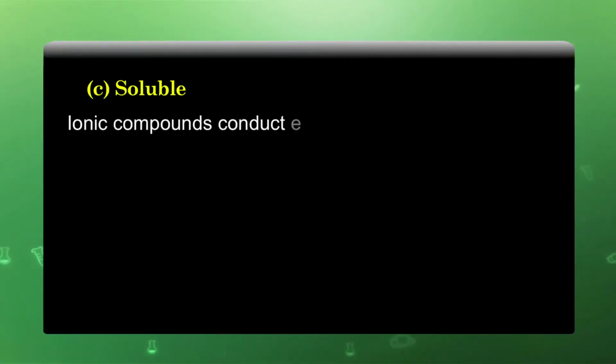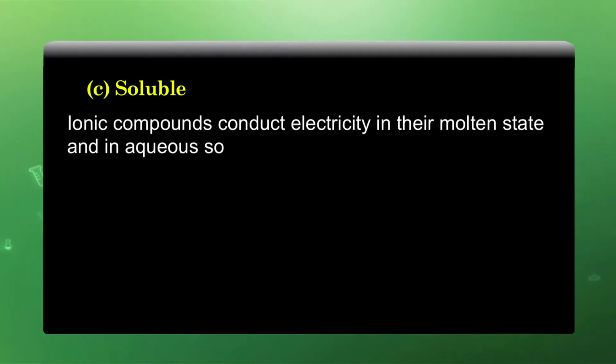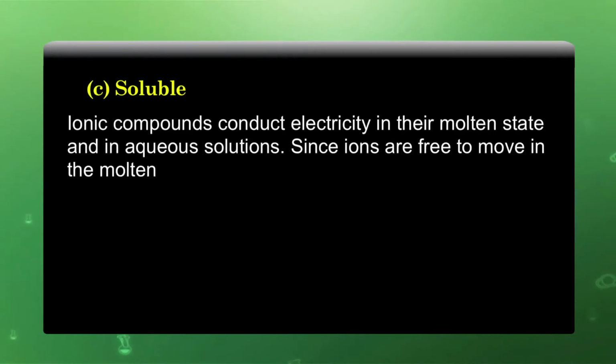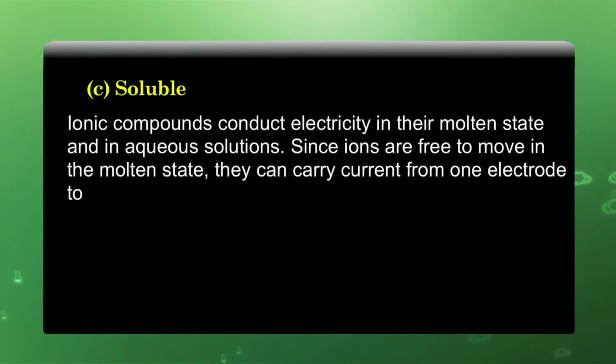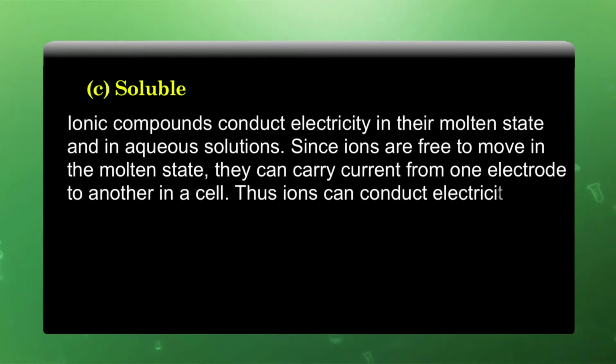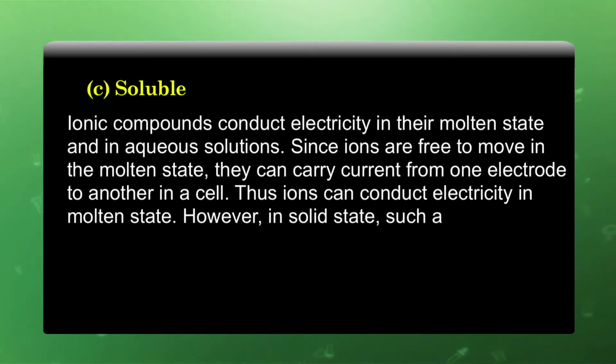Electrical conductivity. Ionic compounds conduct electricity in their molten state and in their aqueous solution. Since ions are free to move in the molten state, they can carry current from one electrode to another in a cell. Thus, ionic compounds can conduct electricity in molten state.